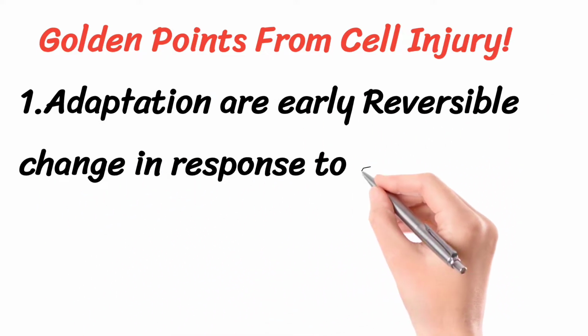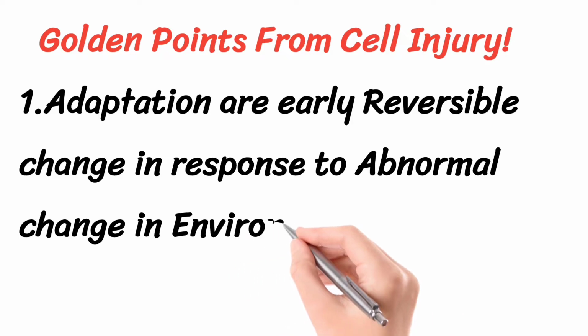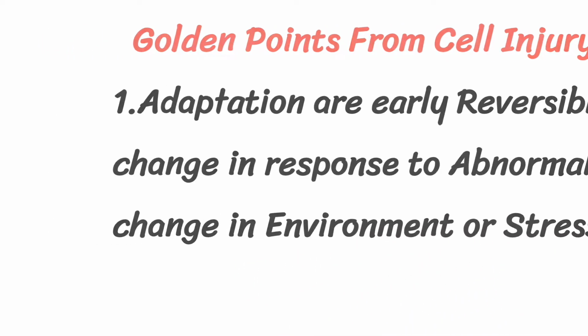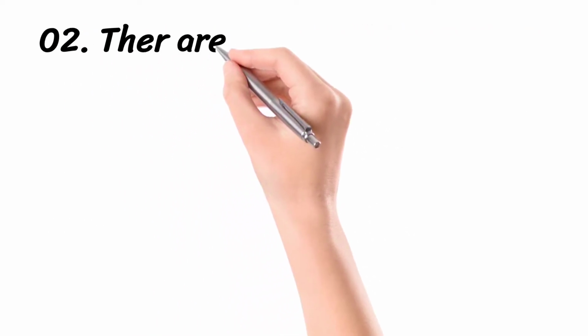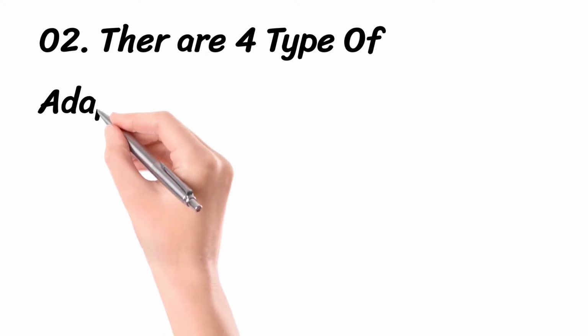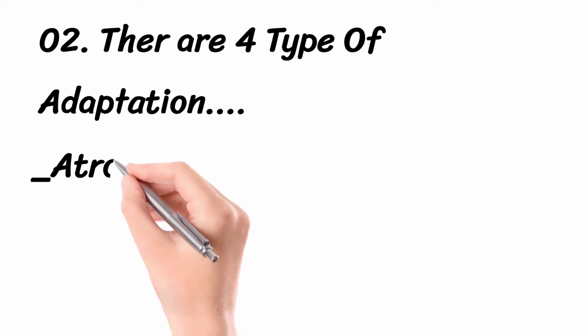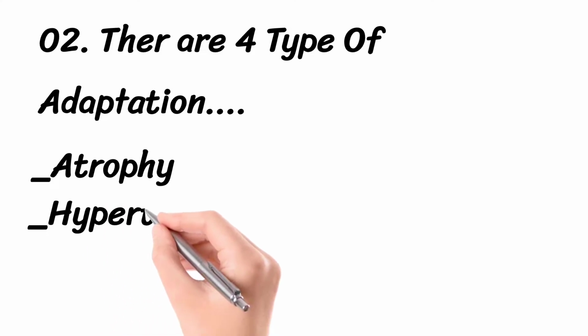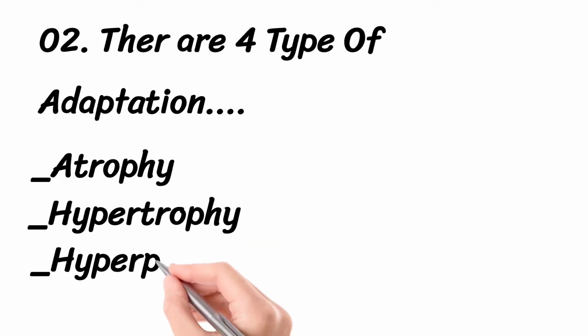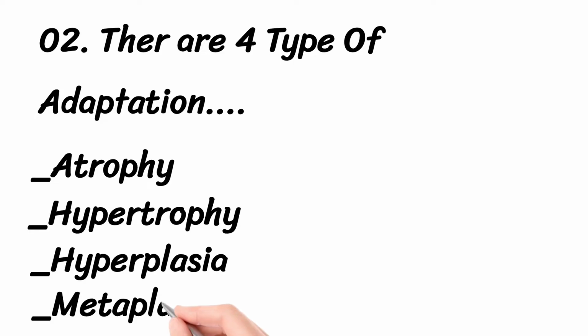So first one is, adaptations are the early reversible changes in response to abnormal changes in the environment or stress. And there are four types of such cellular adaptation, right? Atrophy, then hypertrophy, then hyperplasia and metaplasia, right?